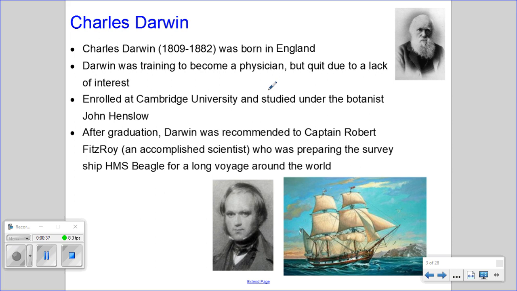After leaving medical school, he enrolled in Cambridge University and studied under the botanist John Henslow. After graduation, Darwin was recommended to Captain Robert Fitzroy, who himself was an accomplished scientist, who was preparing the survey ship, the HMS Beagle, for a long voyage around the world. So Darwin accompanied Captain Robert Fitzroy on this voyage.